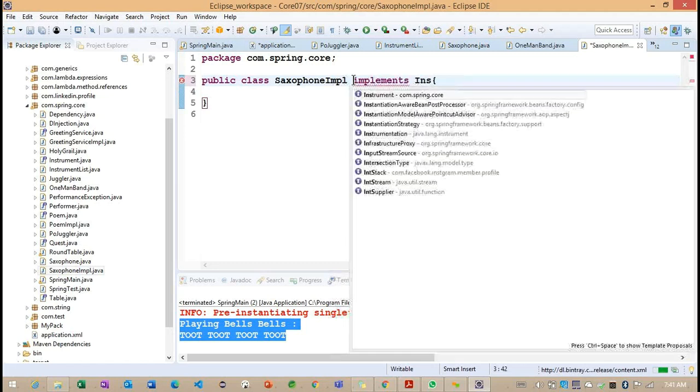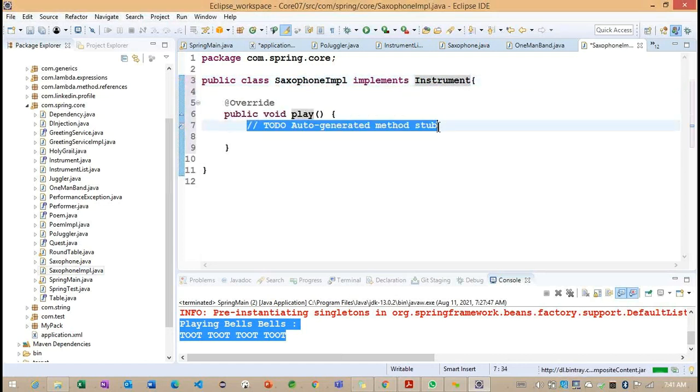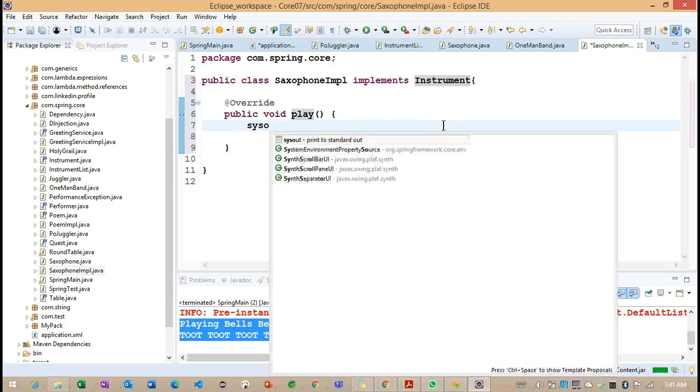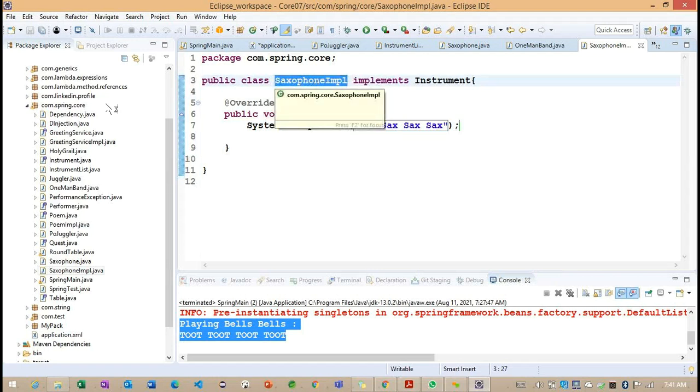What we can write here is an instrument, adding one implementation class. So this is the message, the sound we are going to get whenever this person plays a song here, okay?